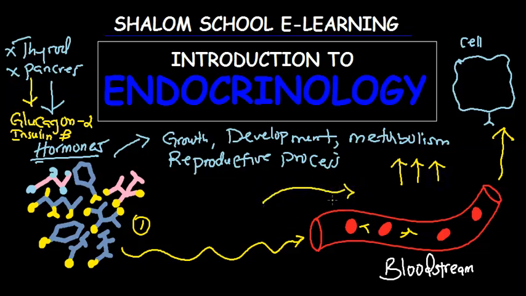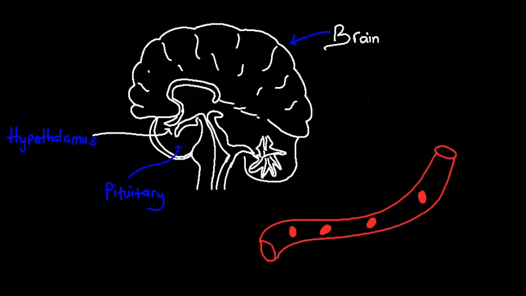And notice that without glucose inside of our cell, if we don't have glucose here, we can't survive. So let's assume this is glucose. When insulin comes in here, it serves more like a key which opens the cells. And when it opens these cells, the glucose can find its way into the cell. So that is a very brief explanation of how the hormones and the endocrine glands actually work. Let's dive back into our topic of discussion, which is endocrinology.